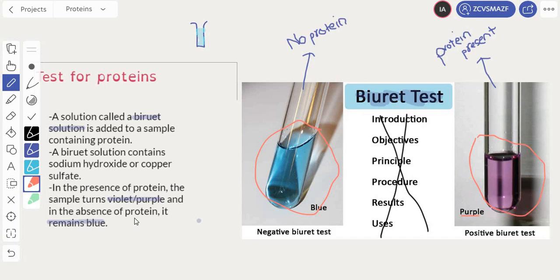Okay, everyone, that's it for today. We've successfully completed the topic protein.